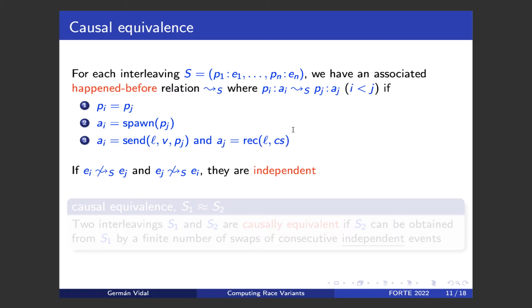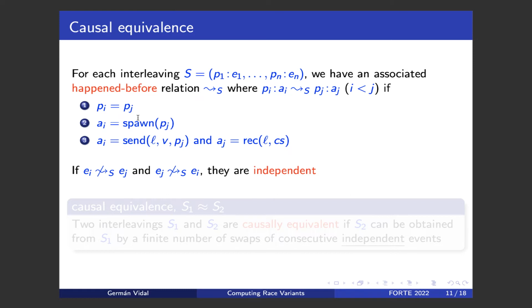And therefore, if Pi and Pj are the same bit, then an action of this process must happen before the subsequent actions of the same process, right? So we have a clear dependency between the actions of a given process.